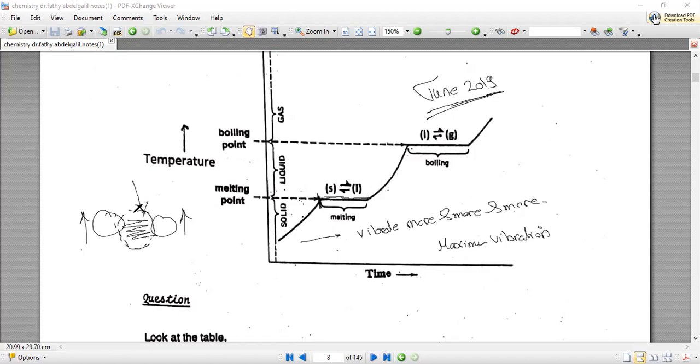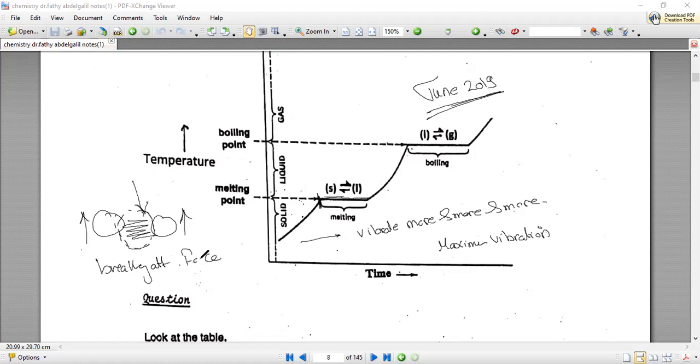Yes, I know it's a hard part, but I need you to know that upon reaching the maximum vibration or the maximum movement, the maximum energy that can be acquired in that state, all the given energy will be involved in breaking the attraction forces.